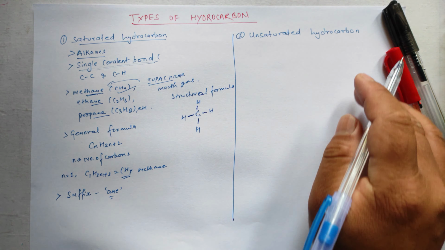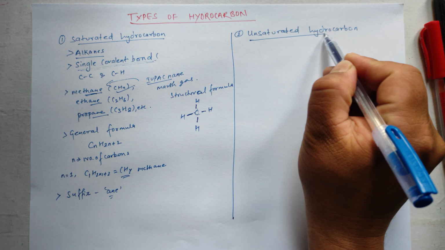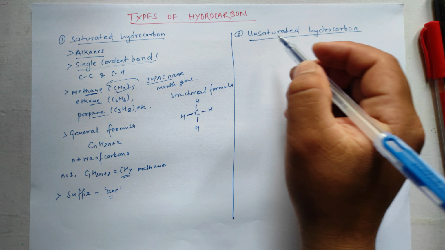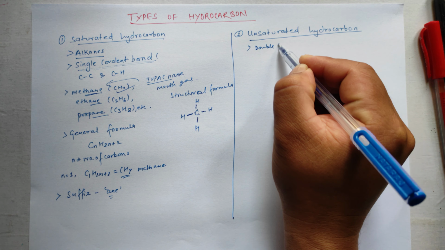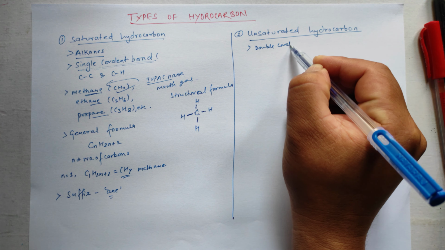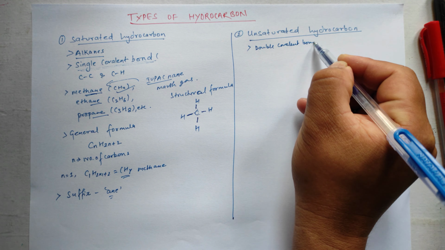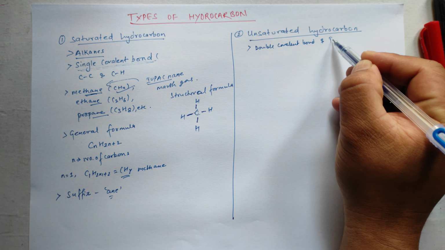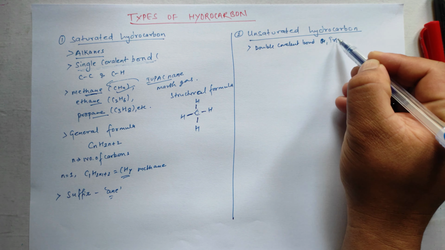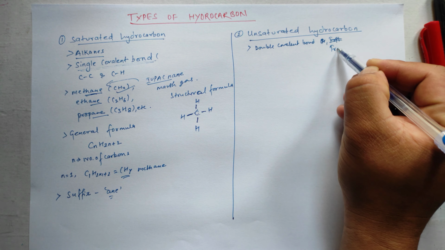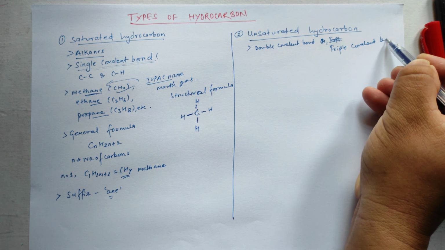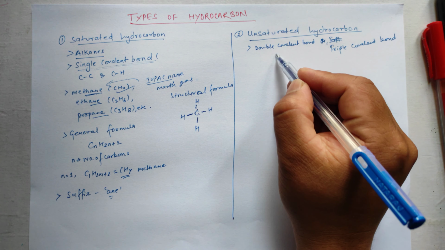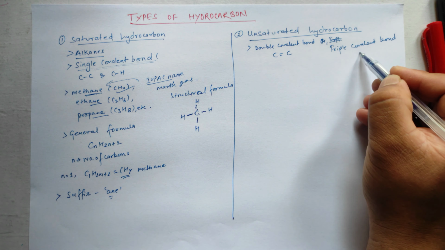In the same way, unsaturated hydrocarbons are those hydrocarbons which are formed by double covalent bond and triple covalent bond between carbon and carbon atoms.